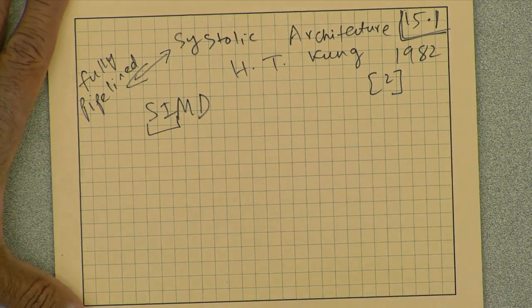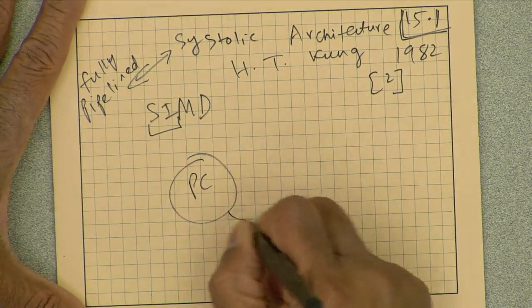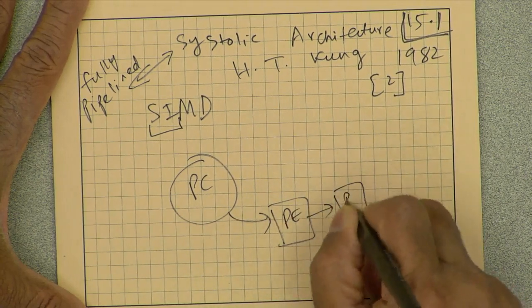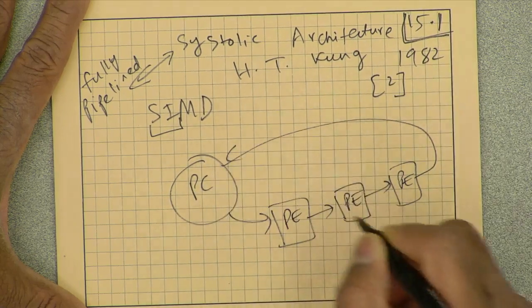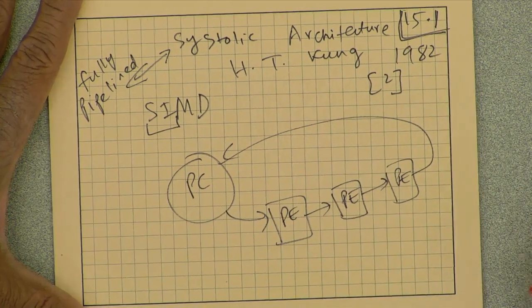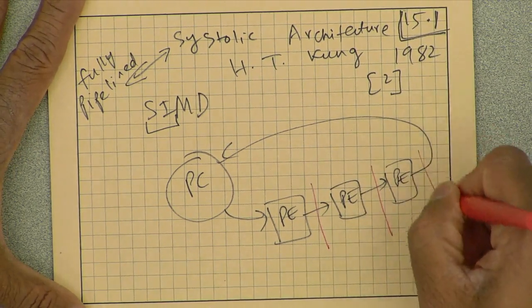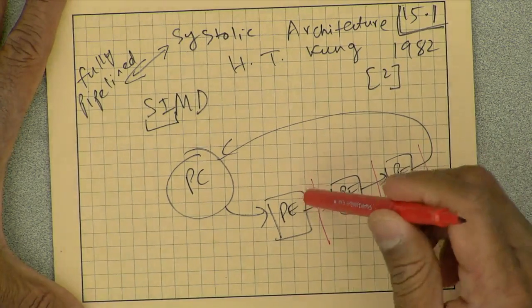So when you see the PC feeding data to a bunch of PEs and then finally the result coming back to the PC, it is implicitly assumed that there is a pipelining cut set from one PE to the next.